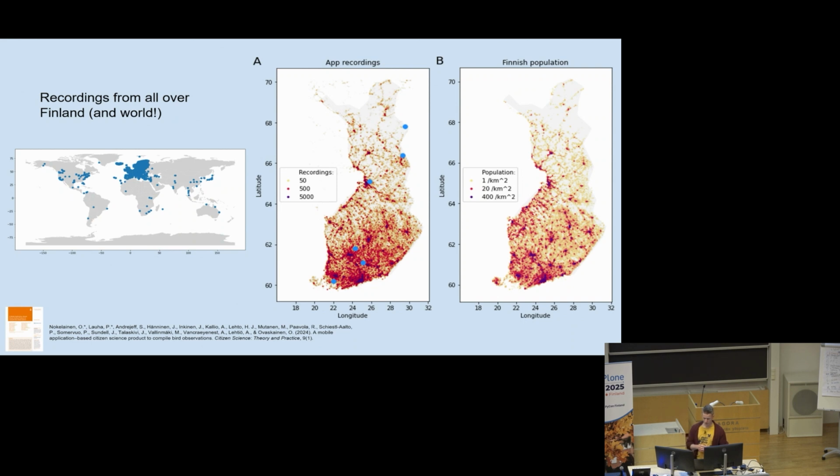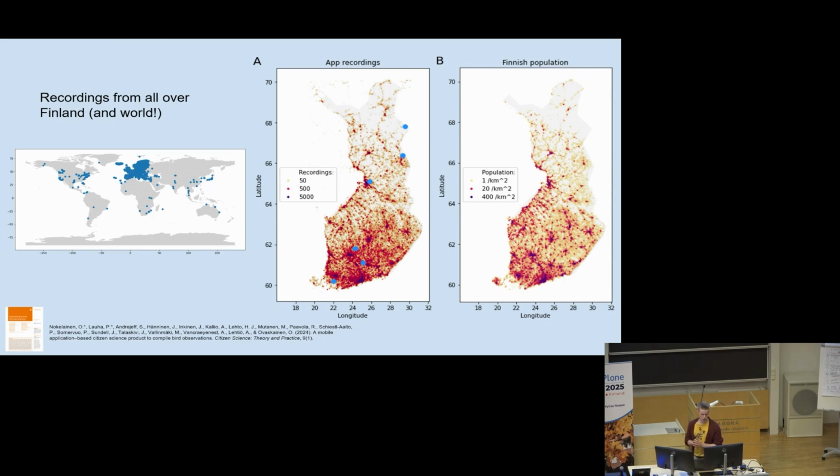The other map, panel B, shows roughly the Finnish population density. And when we compare the two maps, we see that they are essentially identical. This is probably not a big surprise. Of course, people record birds where they live and where they move. So we get the most recordings from big cities and from the southern part of Finland. But I think this is just a nice way to highlight that the app has been really nicely welcomed all over Finland, and we have users all the way from south to north.